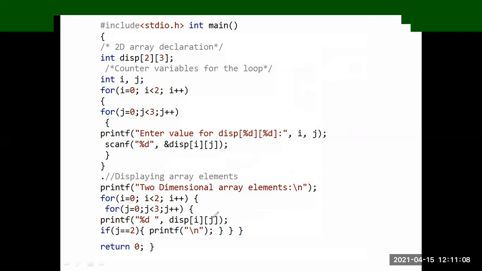Okay, this is about the one-dimensional array. In that same way, the elements will be stored. So, coming to the three-dimensional array.